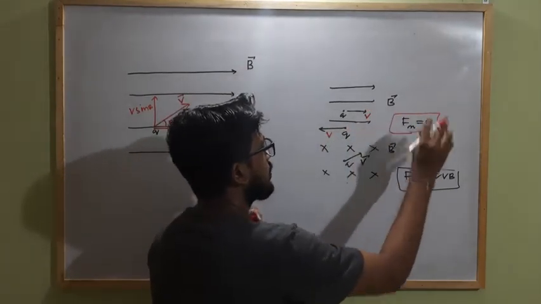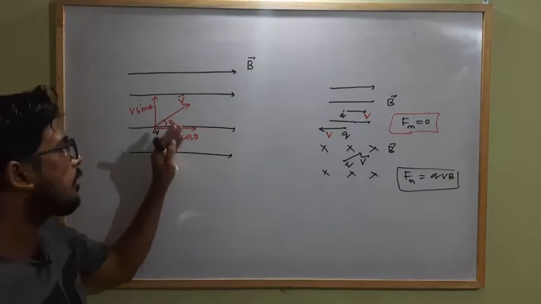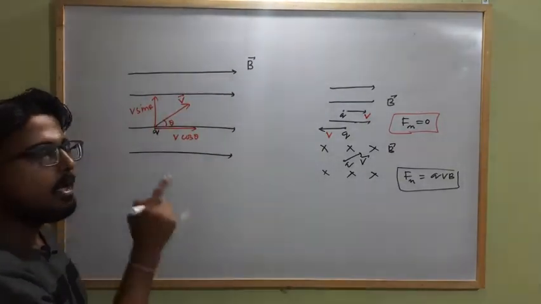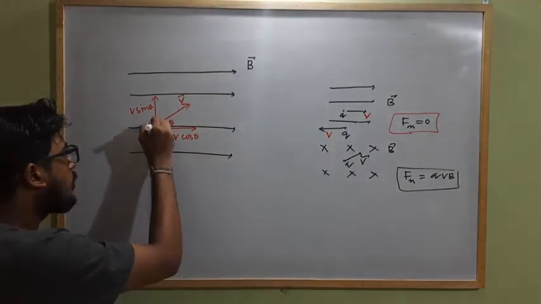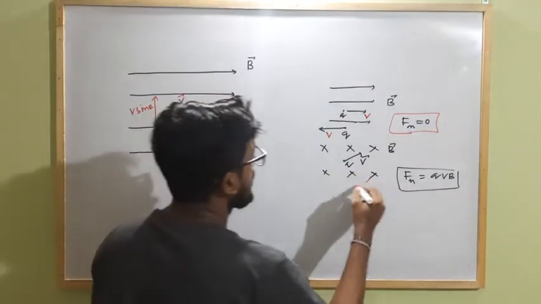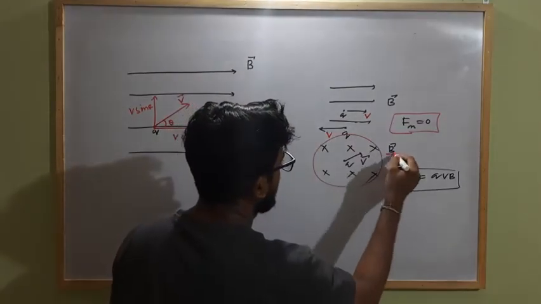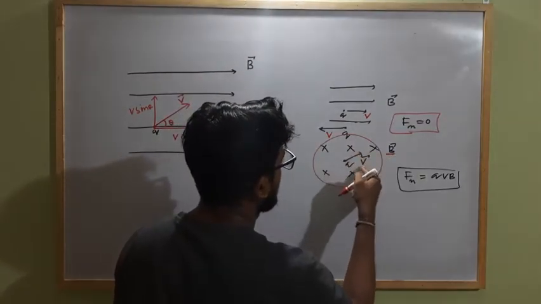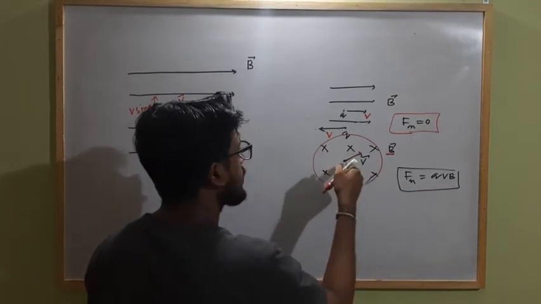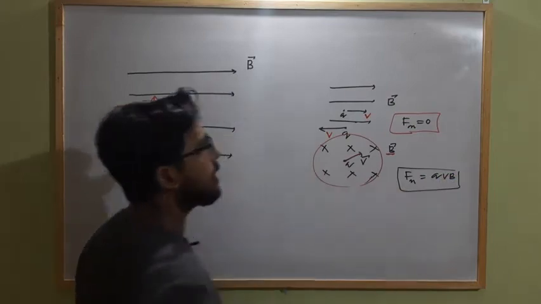F magnetic is 0. So due to V cos theta there will be no magnetic force acting on the charge particle. But as there is another component V sin theta which is perpendicular to the magnetic field, there will be a force acting on the charge particle which will be equal to qvB.